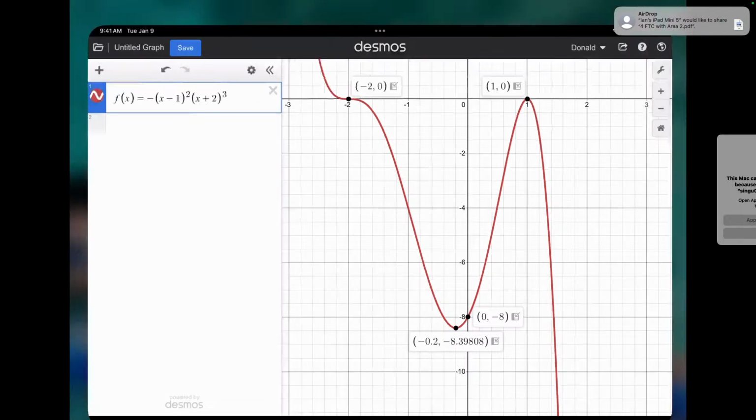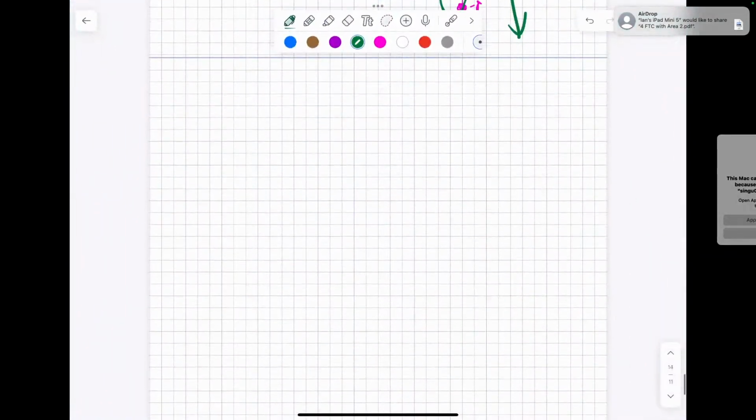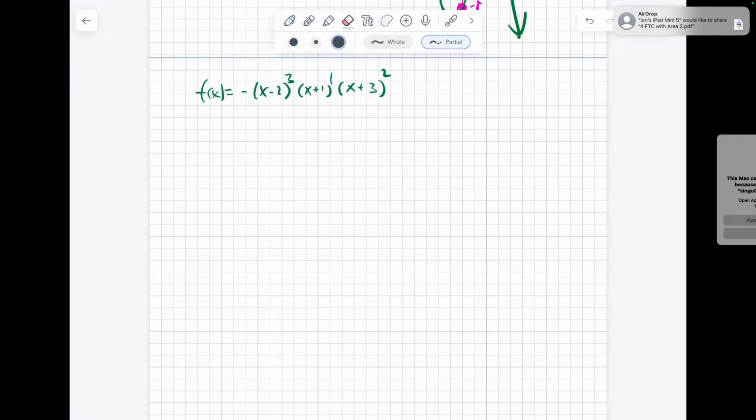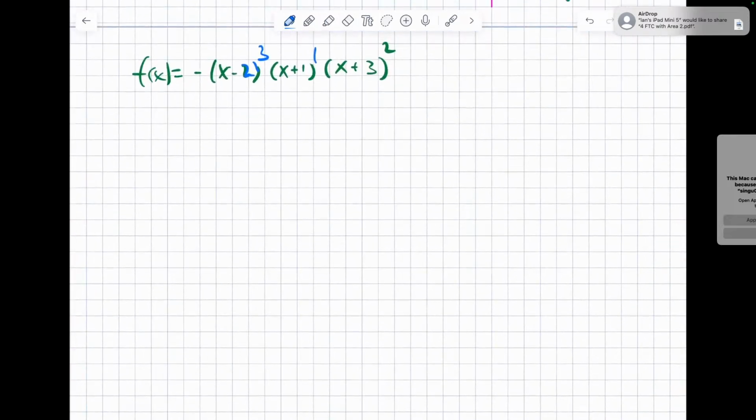So we're going to give you a situation, and we're going to ask you to graph. So we're going to say f of x equals negative x minus 2 to the third, x minus 1 to the second, maybe x plus 1, and maybe x plus 2, and maybe x plus 3 to the second. So yeah, x plus 1 to the first power, if you want to write down first power. Is it to the power of 3, 1, 2? Can you put an answer? Is that okay? Can you zoom? Thank you.